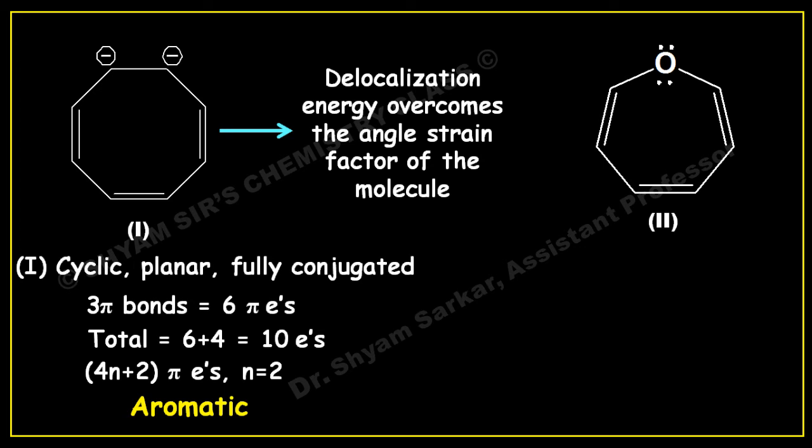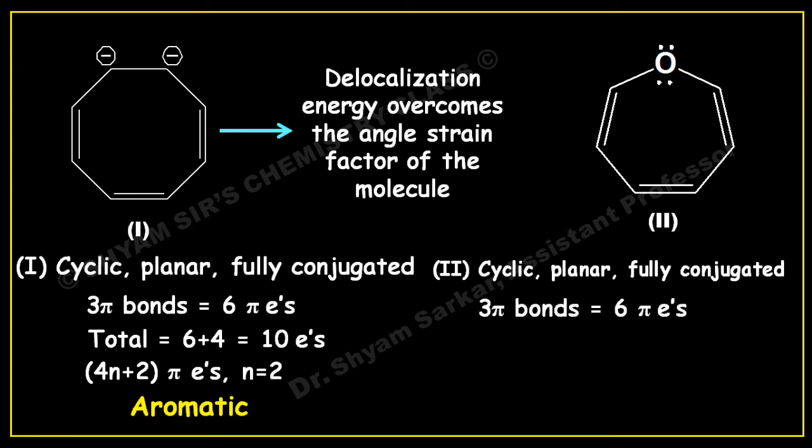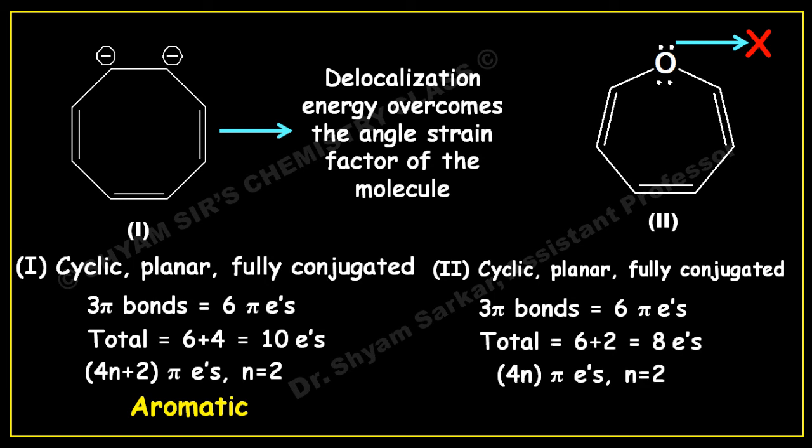If you see the second molecule, this is cyclic, planar, and fully conjugated. So 3 pi bonds mean a total of 6 pi electrons, and we count a lone pair from the oxygen atom. Only one lone pair is counted, because the other lone pair is out of plane and will not be counted. With this one lone pair, there will be a total of 8 electrons. So 8 electrons means it obeys the 4n pi electron rule where n equals 2. So this is anti-aromatic in nature.